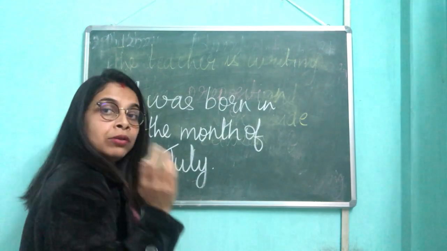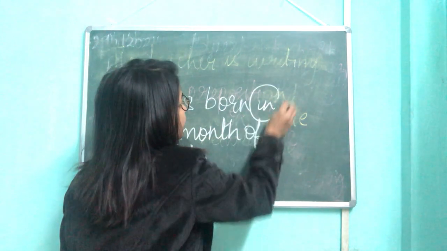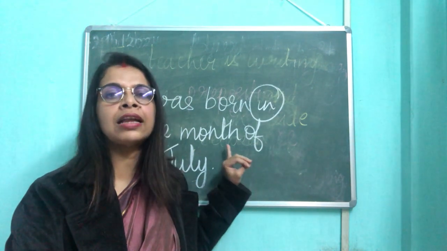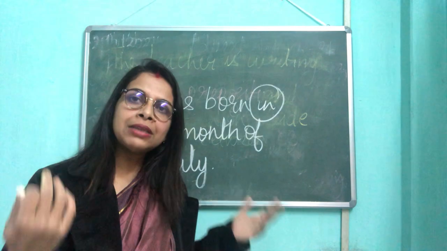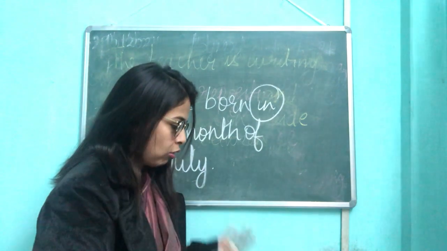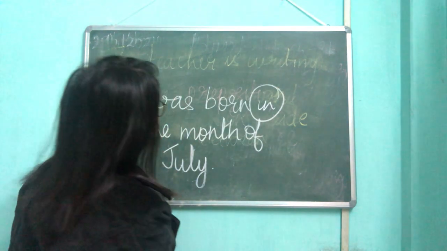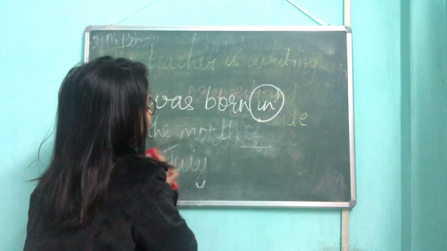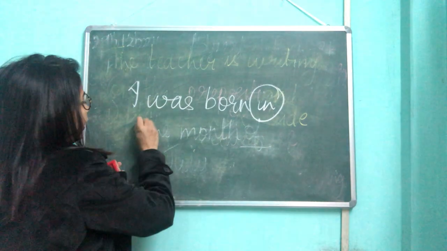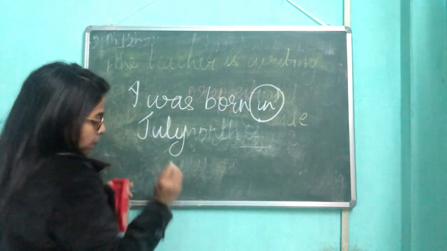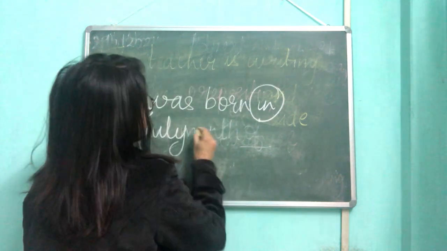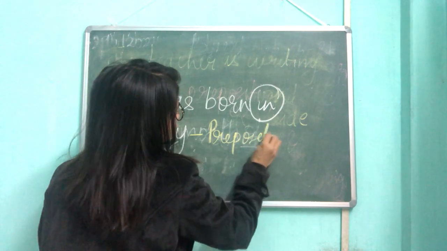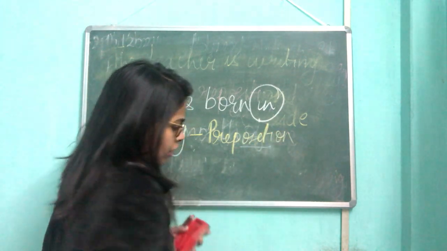So I am using the preposition in. That is my main preposition here. Because I am telling when I was born? In the month of July. Or instead of in the month of July, you can just write I was born in July. So this is called preposition of time. So there are various preposition examples which are given there in your book.